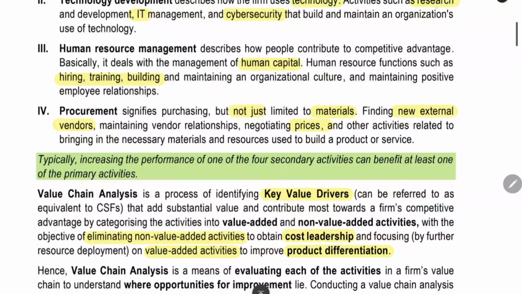Human resource management. We need to appoint employees also. That is called as human capital. And managing the employees is called as human resource management. We have to recruit the staff. We have to give training to them. We have to build the employee in an overall manner. That and all will be coming under human resource management.